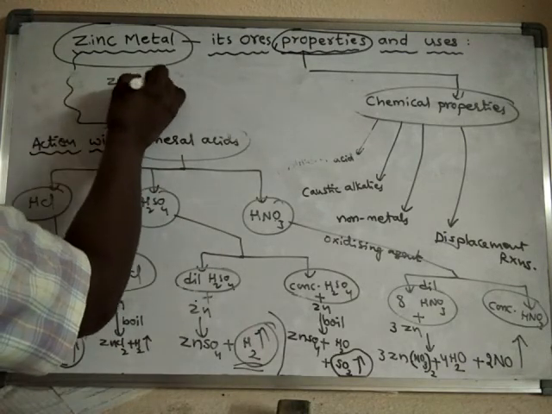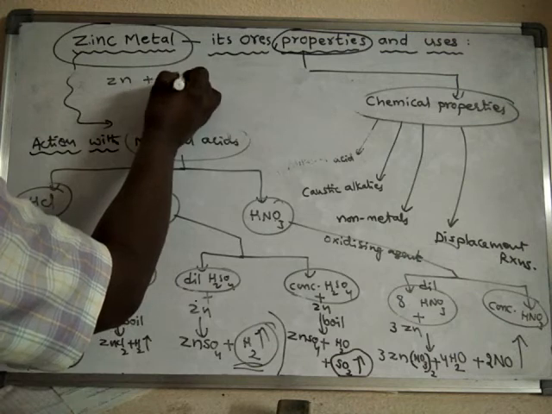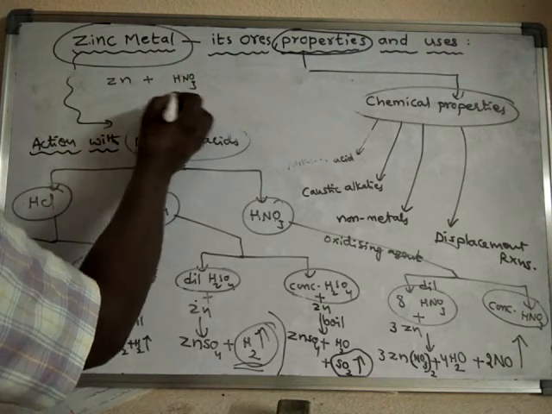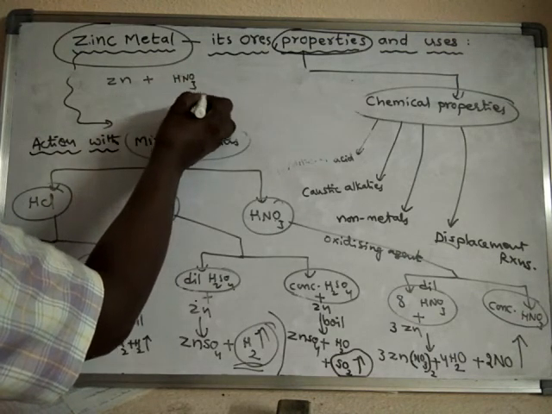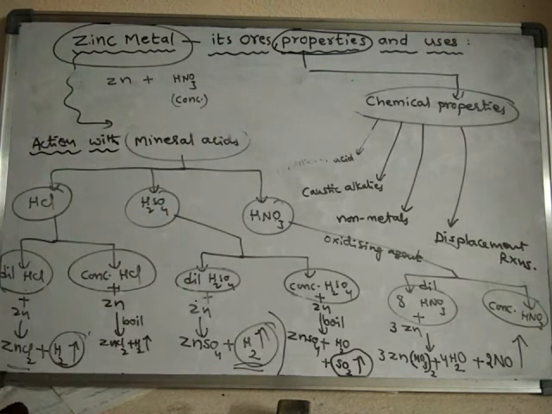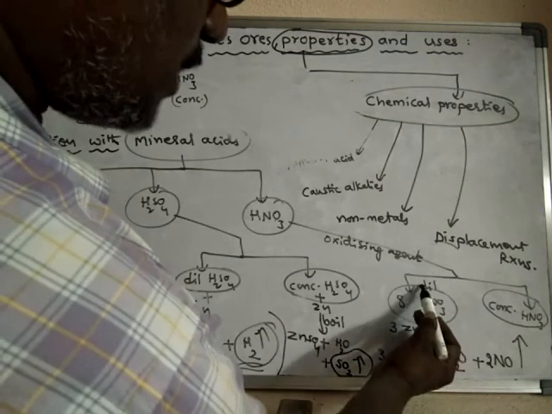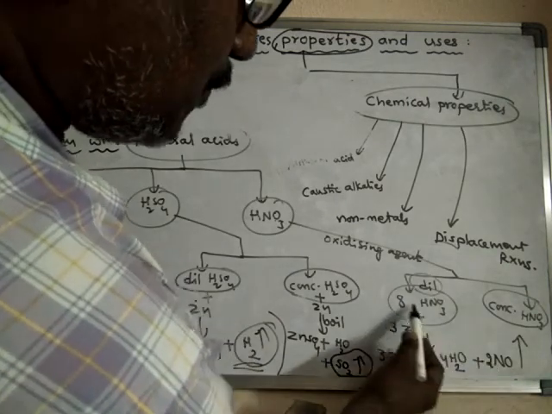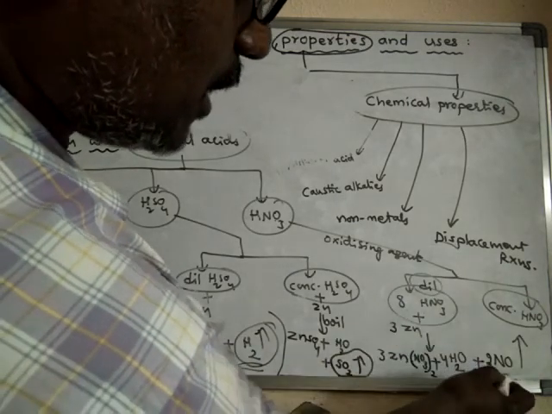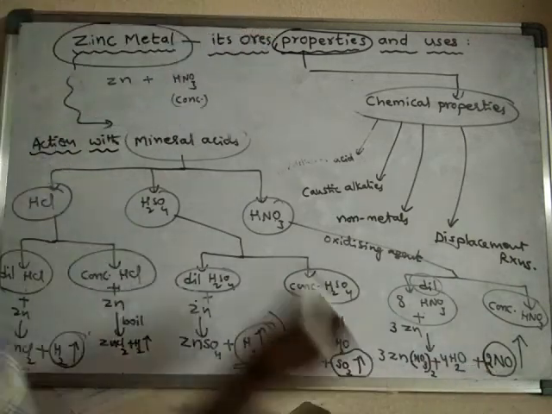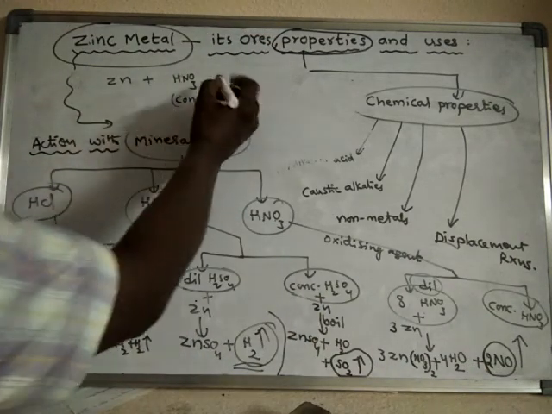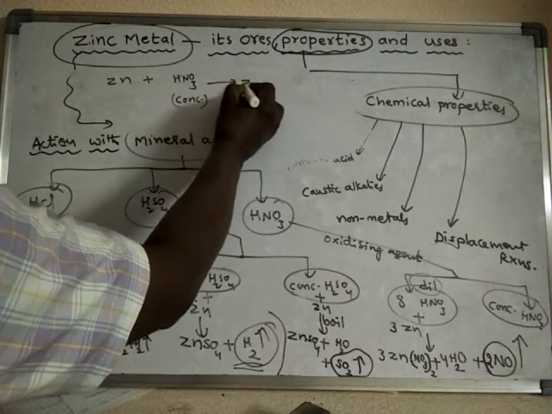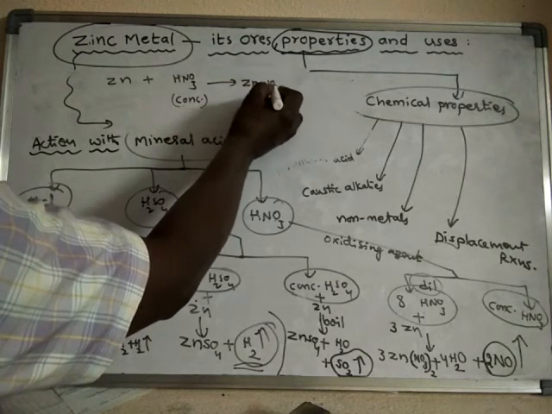Zinc metal and nitric acid. Which type of nitric acid? It is concentrated nitric acid. So in this case what happens? If it is dilute nitric acid, it liberates nitric oxide. But if it is concentrated nitric acid, it forms zinc nitrate along with water.